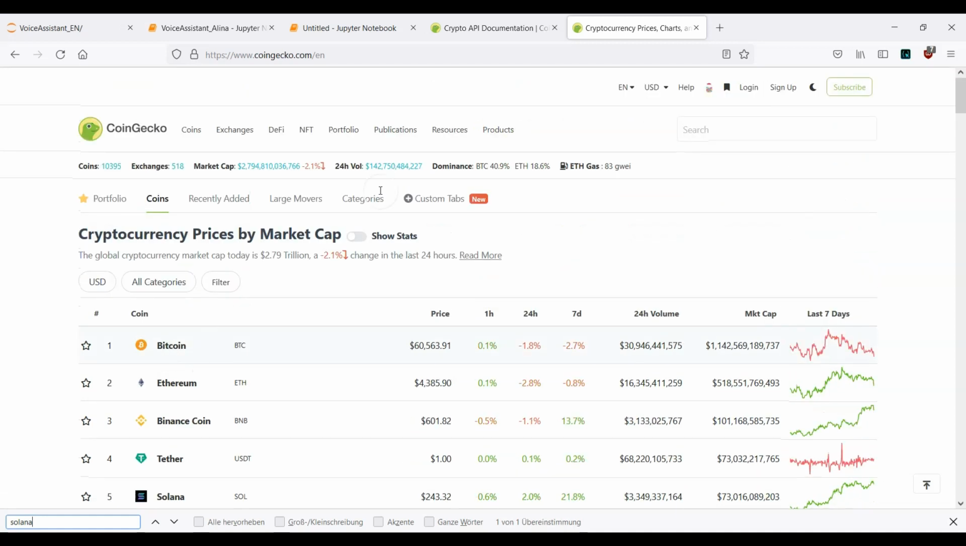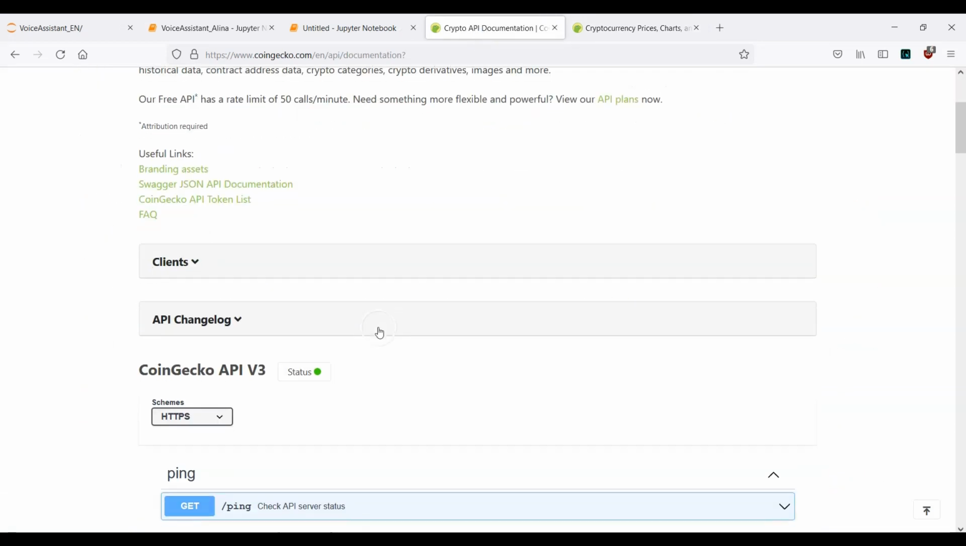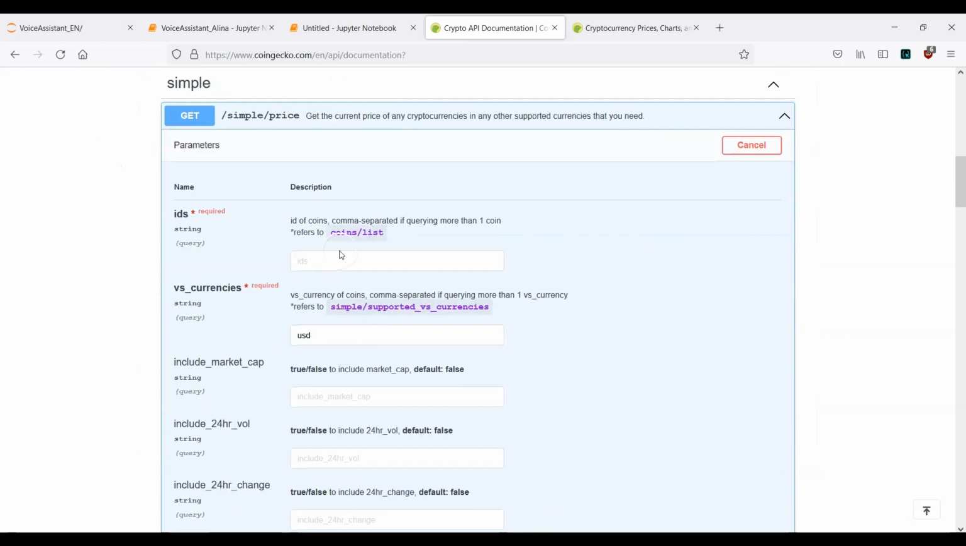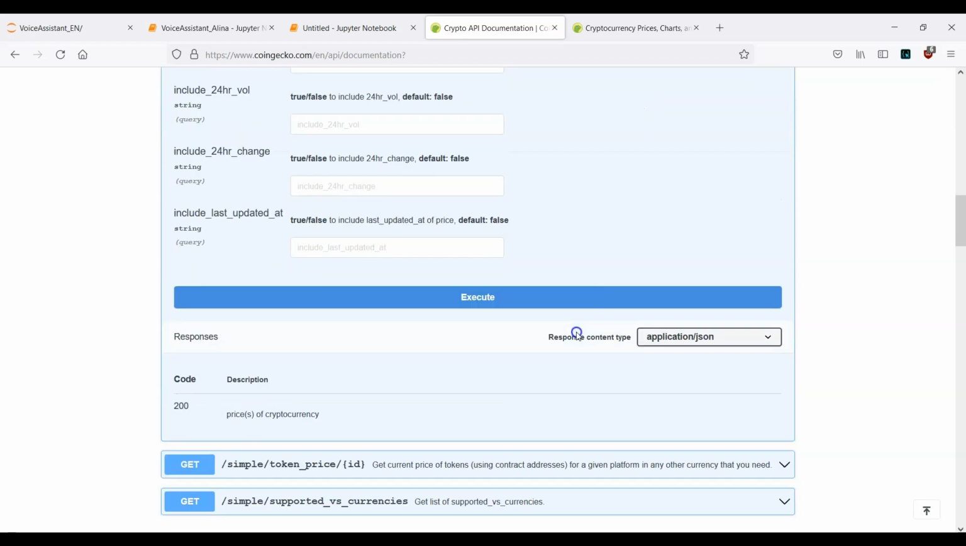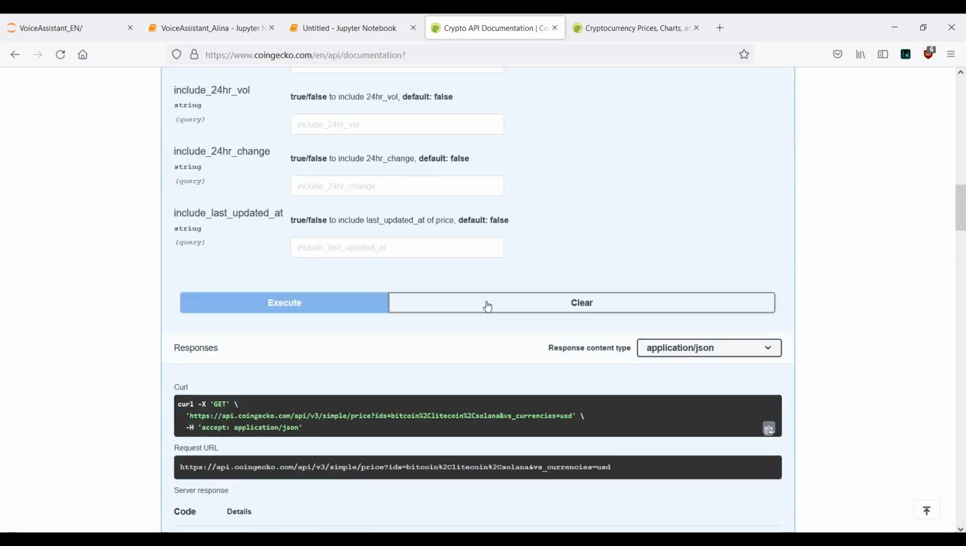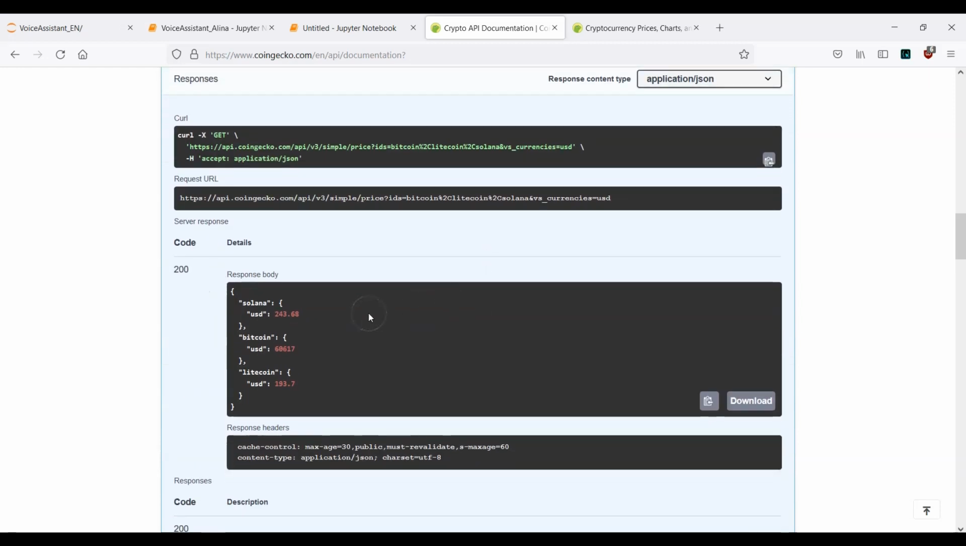Let me go ahead to the API. It was this window here. Now what we need to provide here is the names of the coins. The first one is Bitcoin, and then we need to separate them with a comma, like mentioned here, comma separated. So we have Bitcoin, Litecoin, and Solana. Again, currency is USD. Now let's click on execute. And now you can see here that we are able to work with this JSON file.